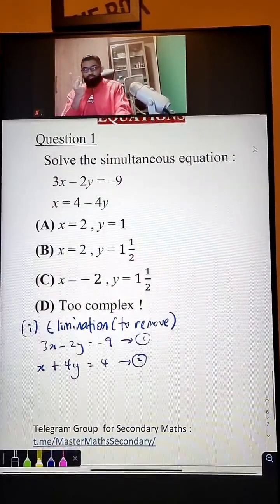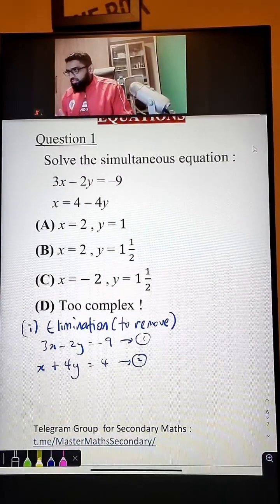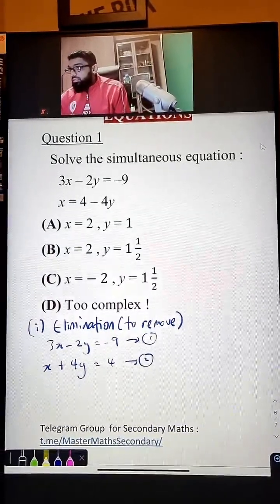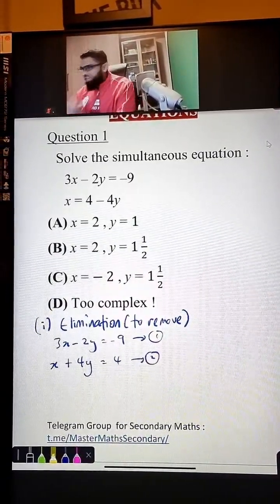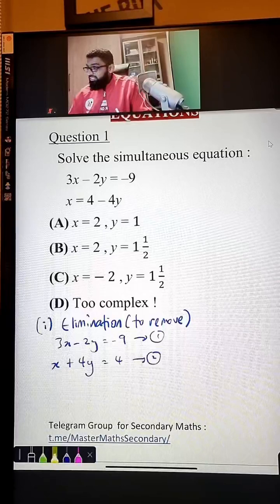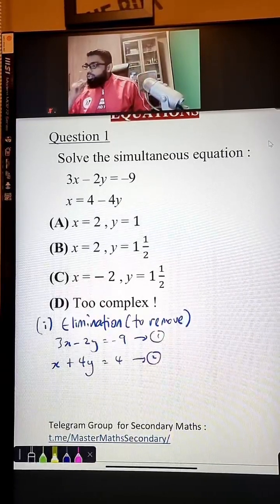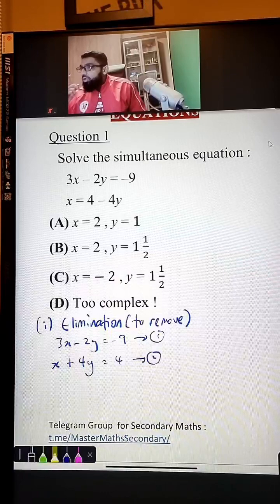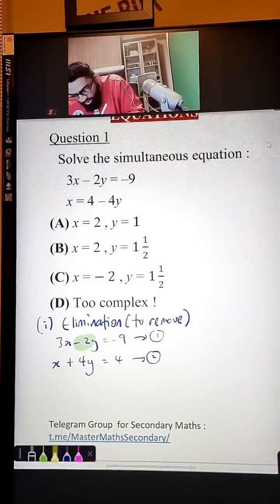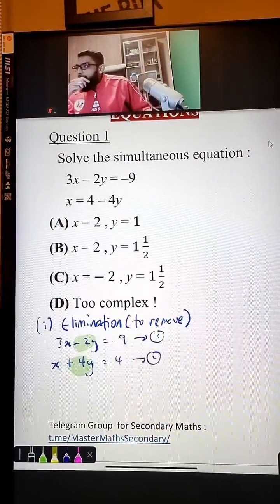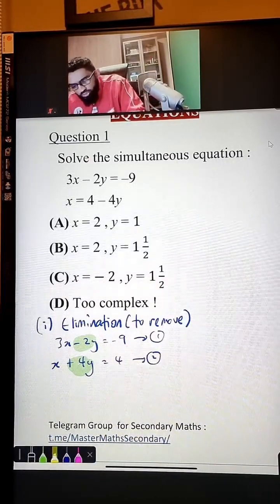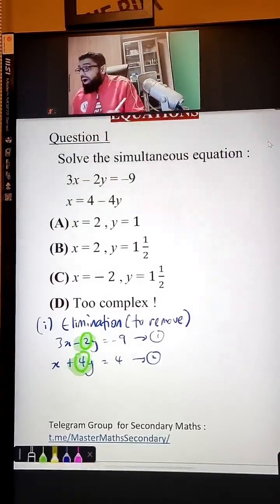Now let's say, for example, you want to remove x. What you want to remove, whether x or y, is entirely, completely up to you. You've got to decide this on your own. Let's say, for example, you decide to eliminate y. I'm going to highlight that for you. You want to take away y. How to take away y? You've got to make sure that the number before y is the same.